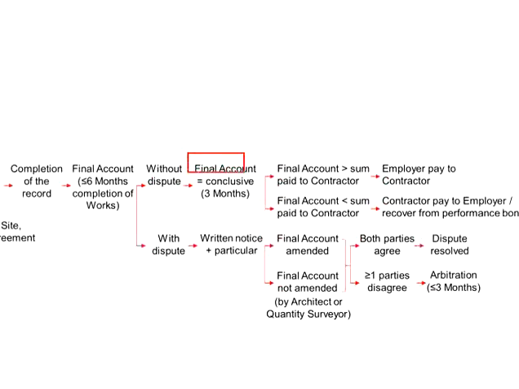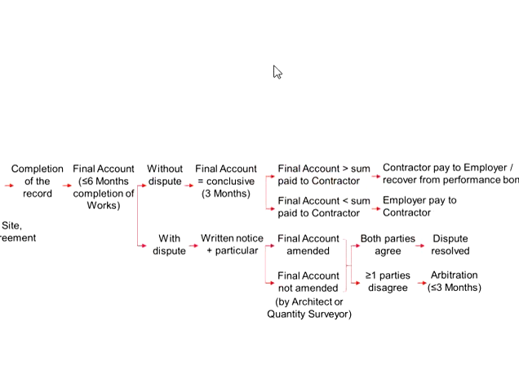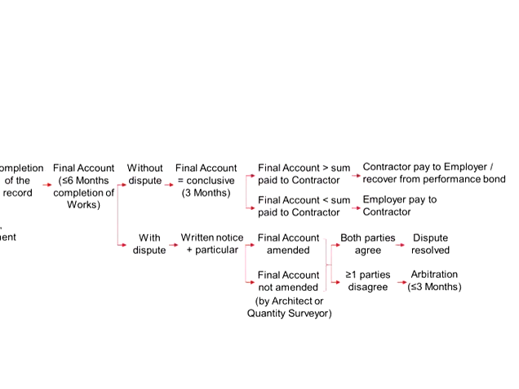Now we know the final figure from the final account. We will also need to compare it with the sum payable to the contractor. There are 2 possibilities here. If the final account is more than the sum which has already been paid to the contractor, that means the contractor has been overpaid. The employer will need to salvage the cost.